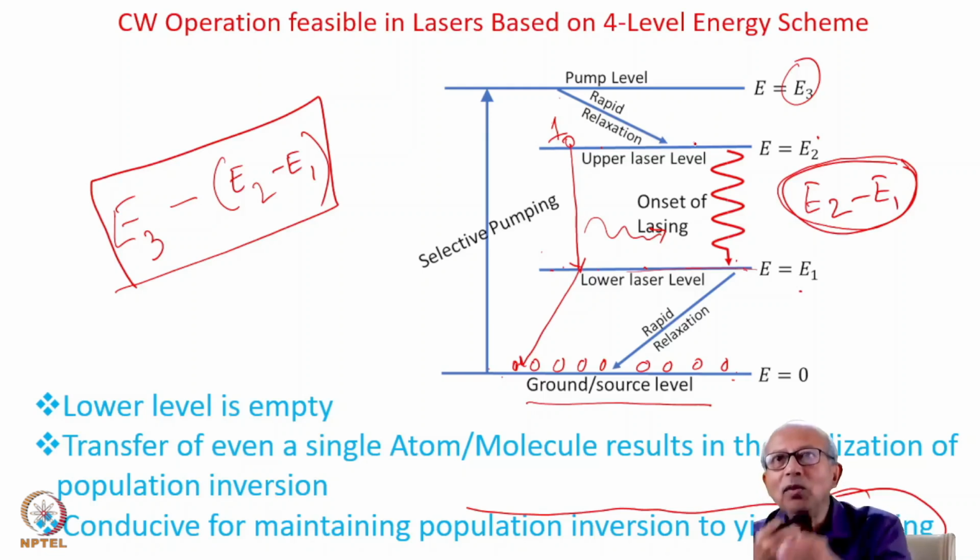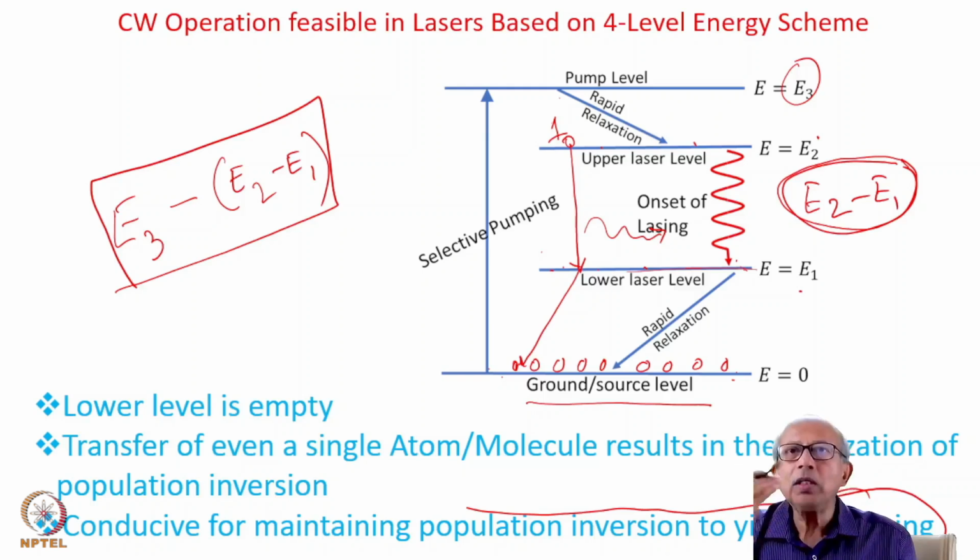Another effect that is simultaneously taking place is increasing temperature, which tends to reduce the population. So in one way, you're trying to increase the population inversion by increasing the intensity of pumping. At the same time, this is also tending to reduce the population inversion. Therefore, until and unless you have extracted this heat, removed the heat from the system, you cannot increase the output power of the laser.